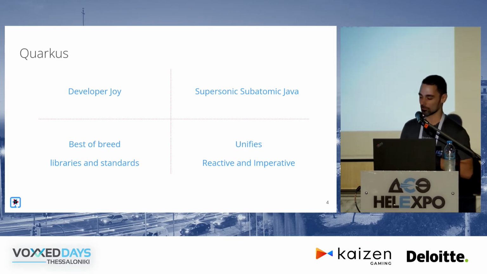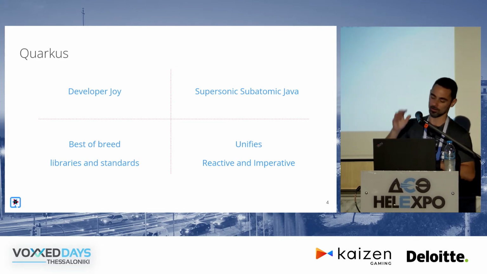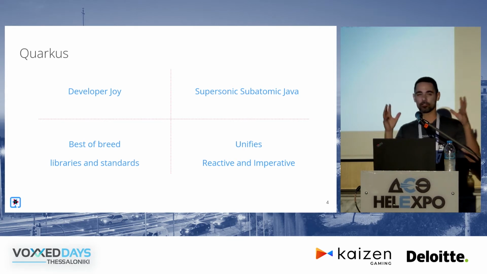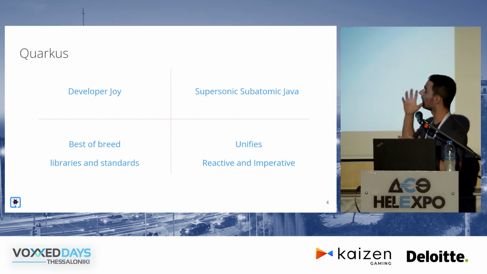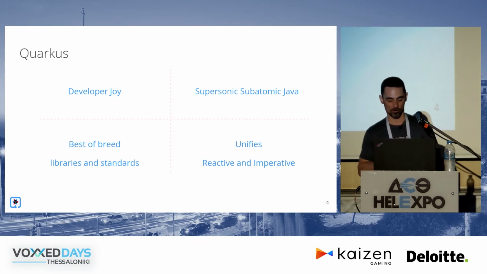So that's one part. The other part that most people have heard of Quarkus for is what we call Supersonic Subatomic Java. That's basically just a marketing term for saying that Quarkus takes up very few resources, both in terms of the memory used and how fast it starts.